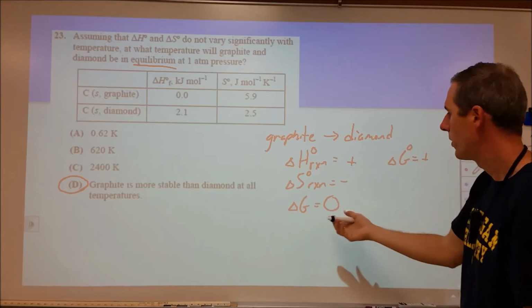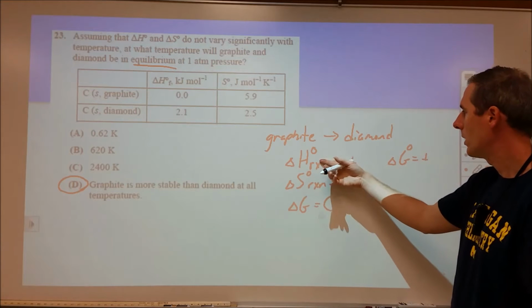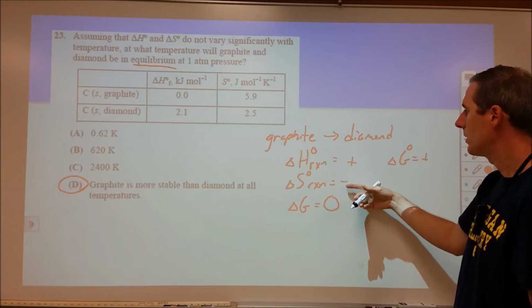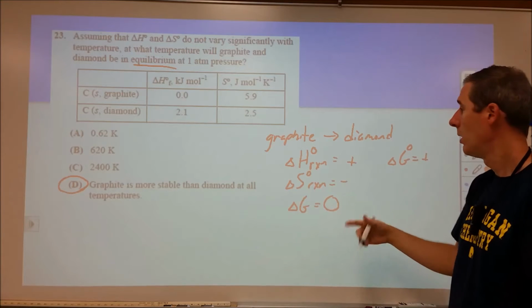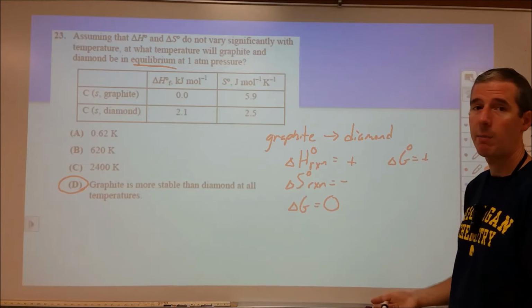Traditionally though, what we're looking for is delta G equal to delta H naught minus T delta S. We're going to solve for that temperature that makes delta G equal to 0. We can't do that in this case. It's not going to happen mathematically.